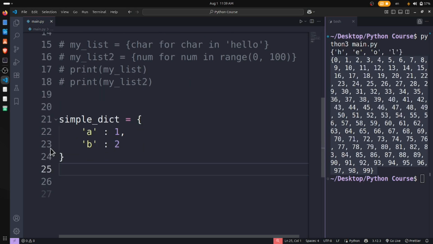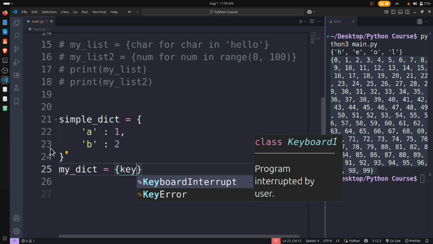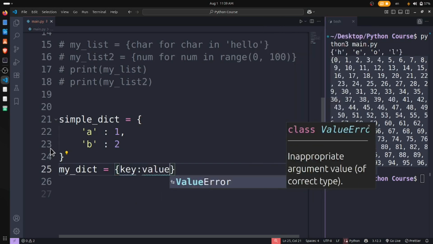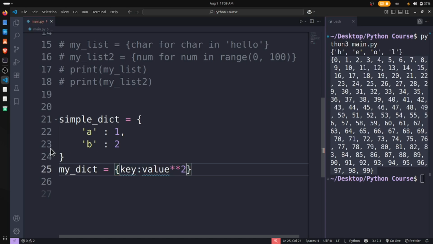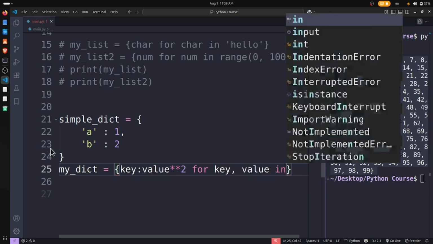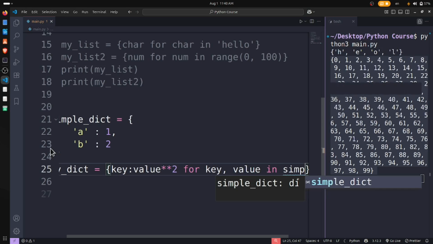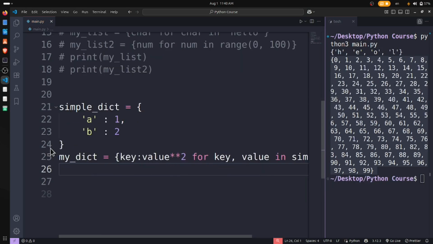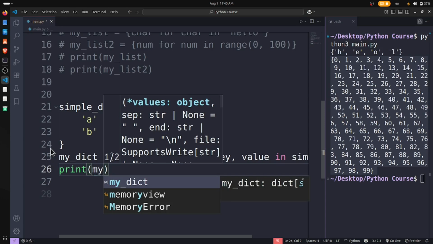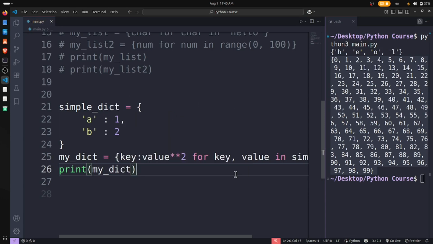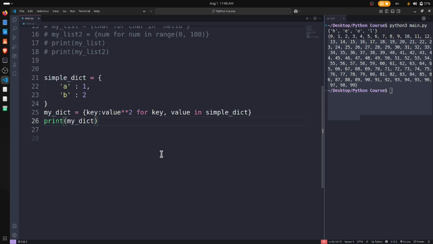And what will be the formula? I have key, value, and for example let's multiply by 2, and I will have this key value pair. Simple dictionary. And now print my dict. Everything looks fine.